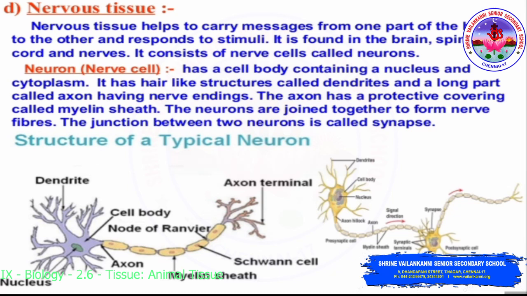It has a cell body containing a nucleus and cytoplasm. It has hair-like structures called dendrites and a long part called the axon having the nerve endings. The axon has a protective covering called the myelin sheath. The neurons are joined together to form nerve fibers, which receive the stimulus and respond to it. The junction between two neurons is called a synapse, where it binds the dendrites as well as the nerve endings. So this will be the structure of a typical neuron.